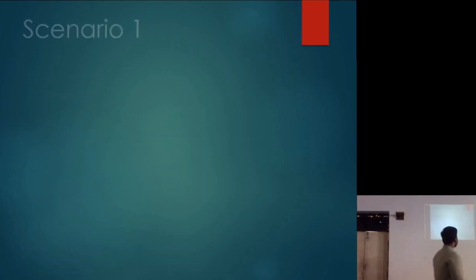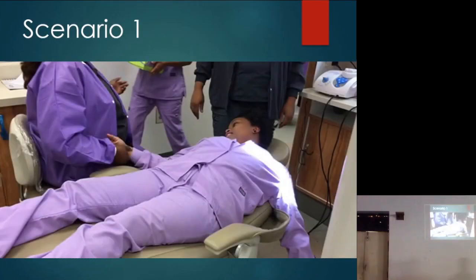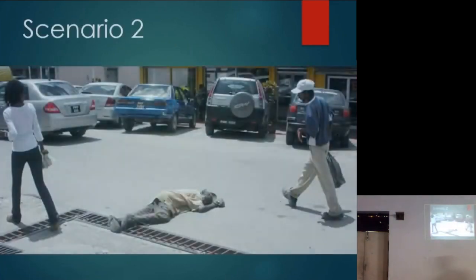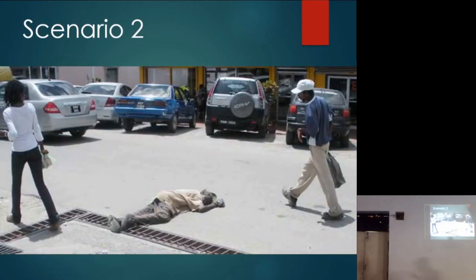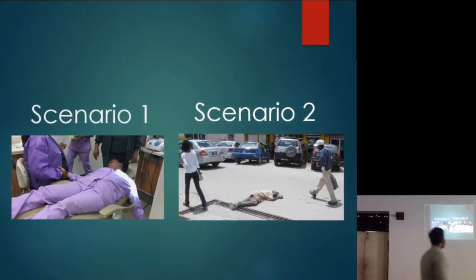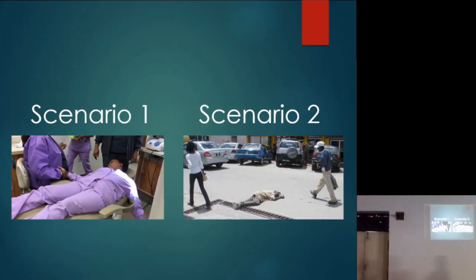Suppose there's one scenario, you're operating on your patient in your clinic. The patient collapses. So the patient is not responding to your verbal commands. Okay, that is one scenario. Second is you're on leave, you're just out roaming around and you see a person lying down on the floor, unconscious. Okay, so in these two scenarios, scenario one, you are legally bound to help the patient.